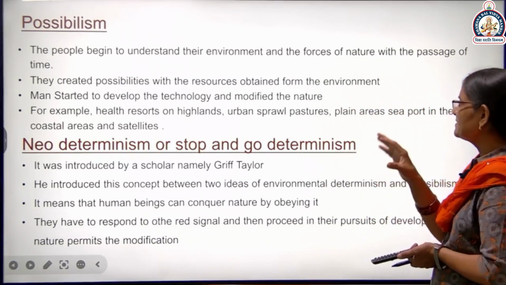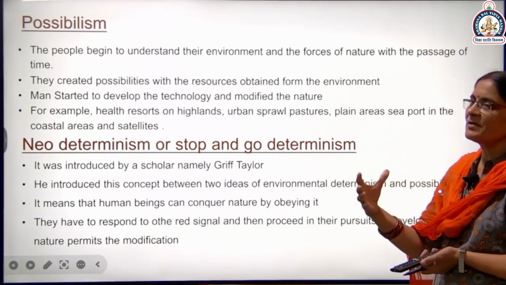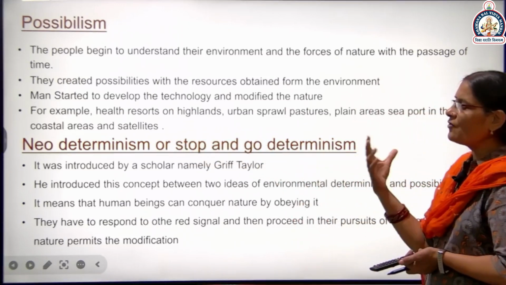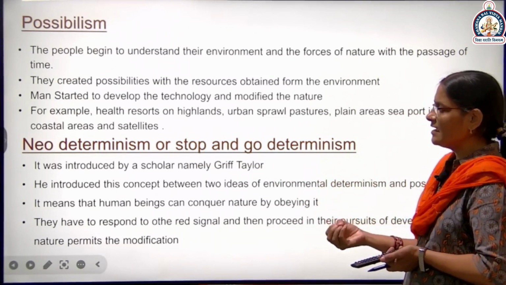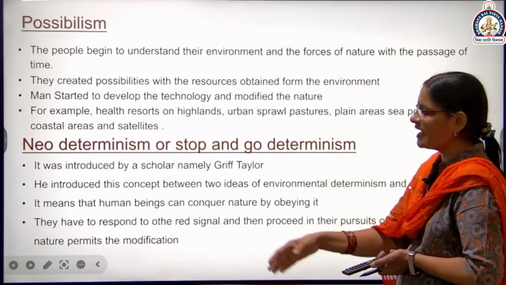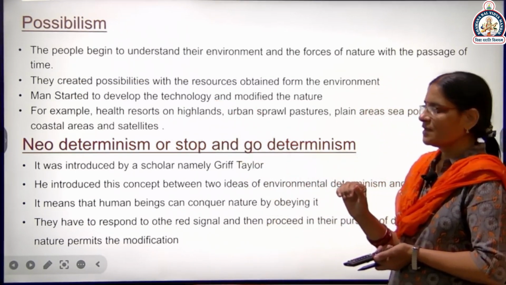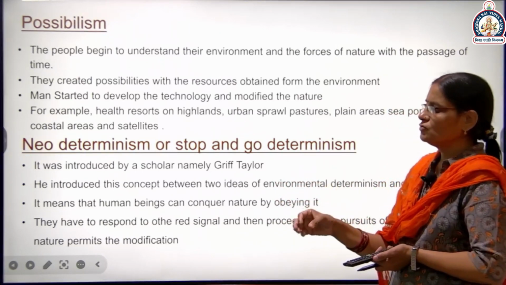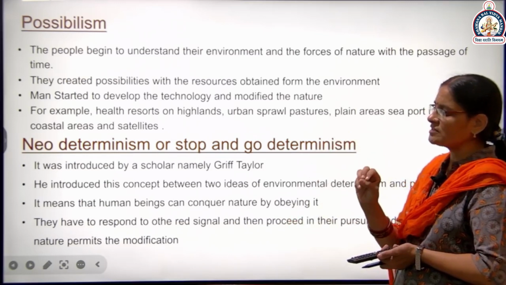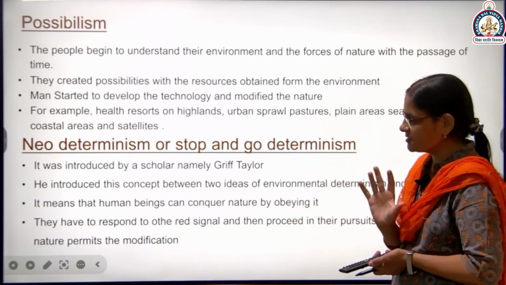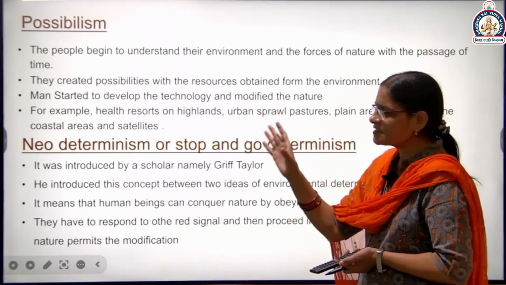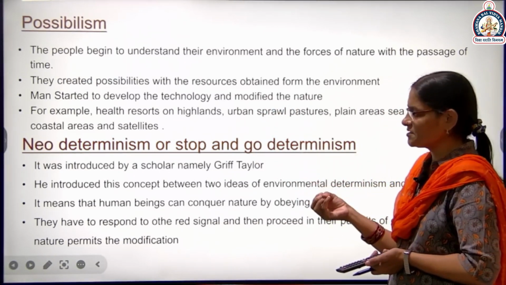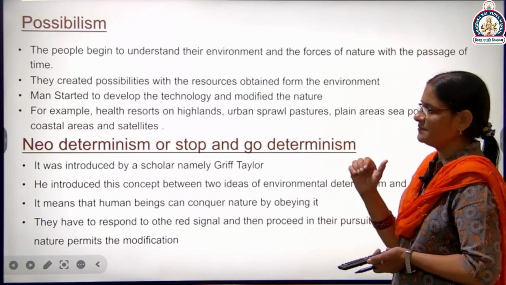In plain areas, seaports help us in the trading system. In coastal areas, we can save our coast and use its resources. With the many satellites launched by us, we can reach resources we did not know about, and satellites give us much knowledge about our nature, for example, weather.